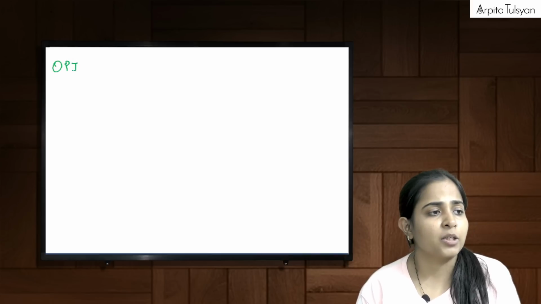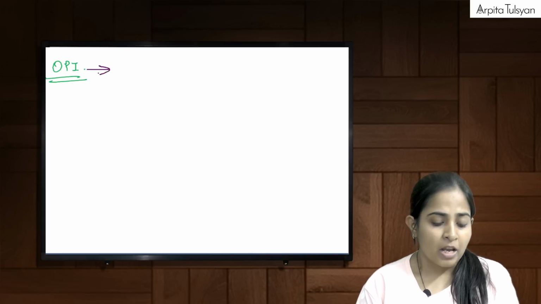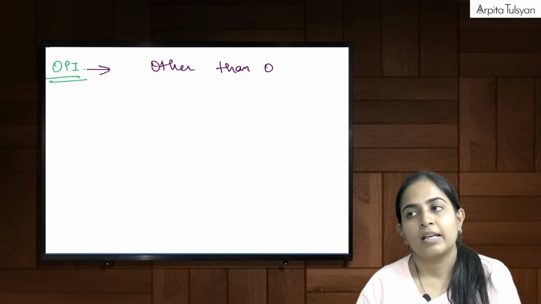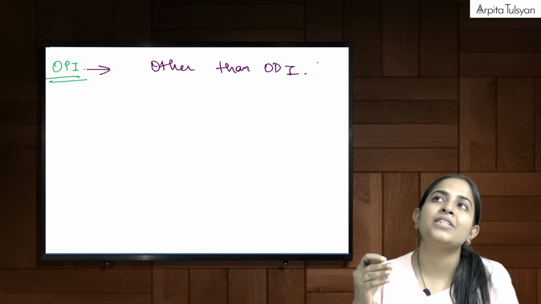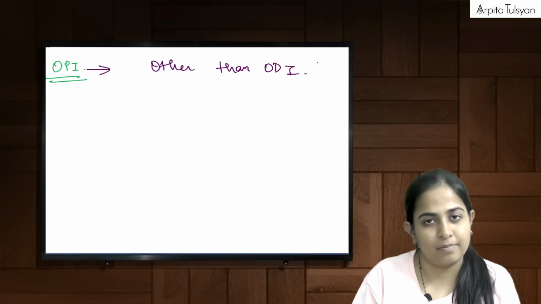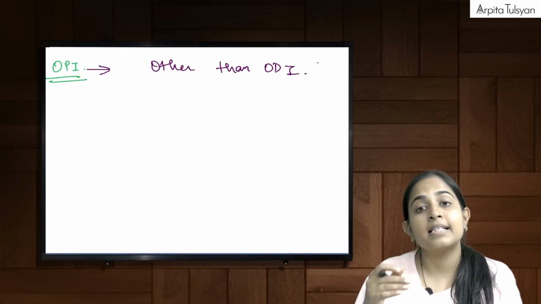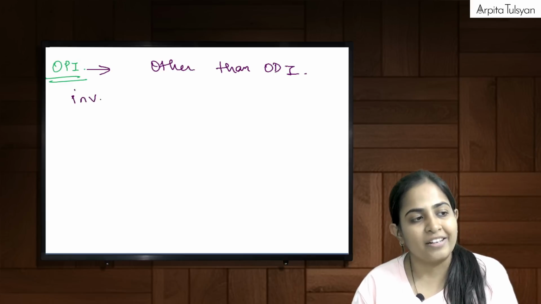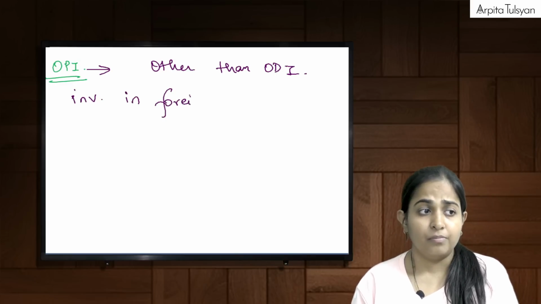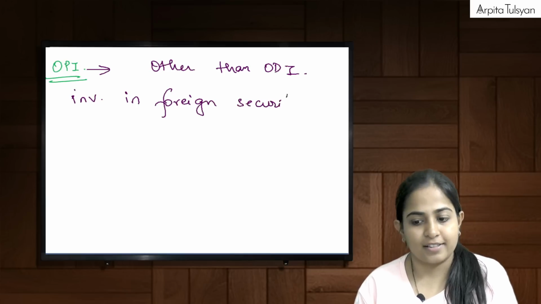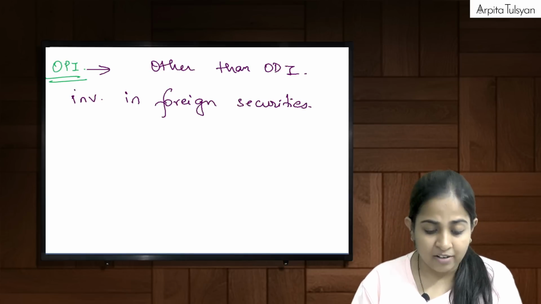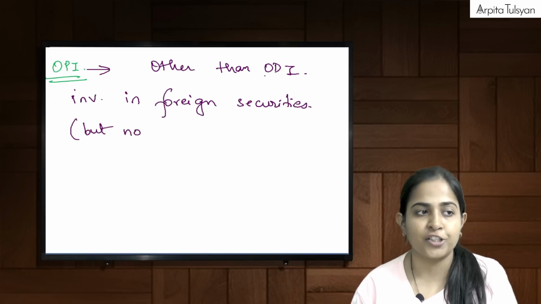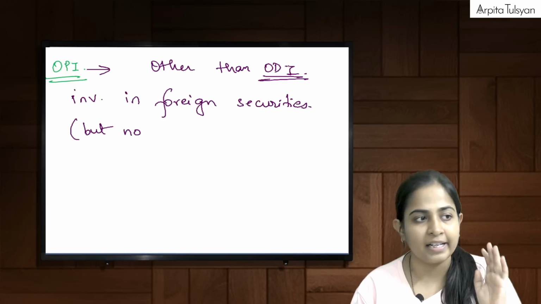Ma'am, what do you mean by the term overseas portfolio investment? Overseas portfolio investment means, obviously, other than ODI. ODI basically means we are doing investment directly in someone's equity. That was your ODI. Now this is something else. We are doing some sort of investment, obviously in foreign securities, goes without saying, but first of all excluding ODI, because ODI will be considered separately.